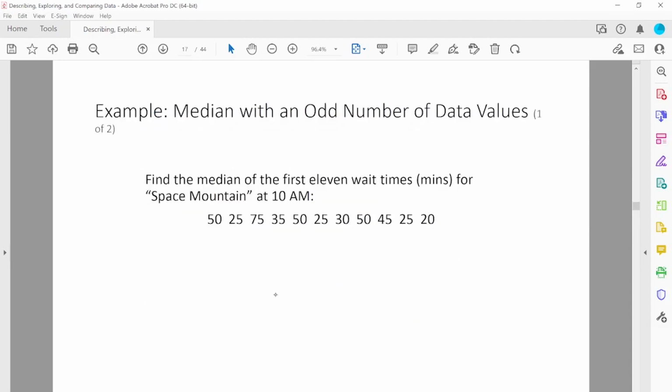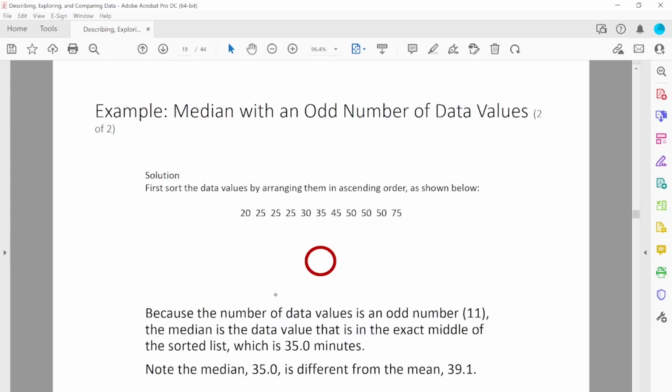So for example, let's say this is the same example. First of all, for finding the middle, we need to count how many data there are. There are 11, and then after that we have to sort it. Here we are sorting from lower to higher, and because there are 11 data values, the middle number is 35. 11, 5 to the left, 5 to the right, so this is the middle number.